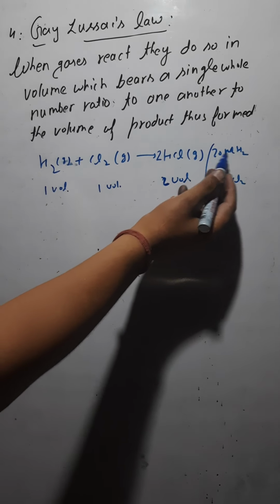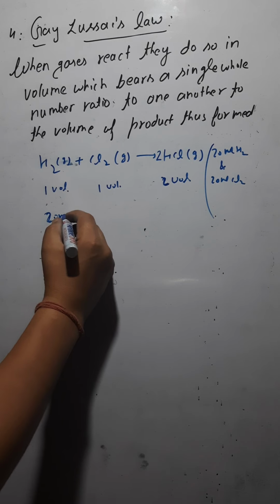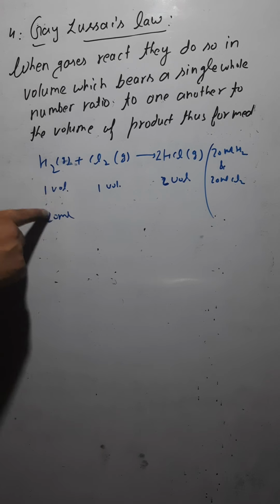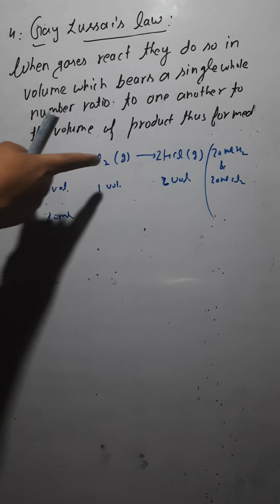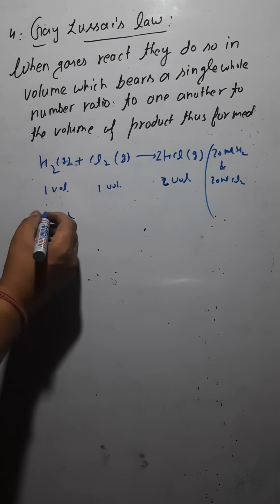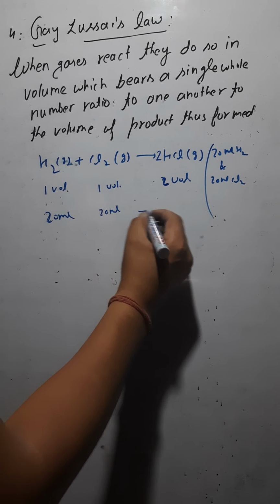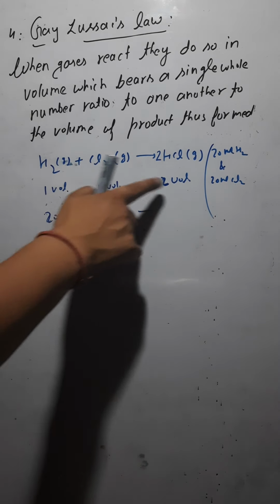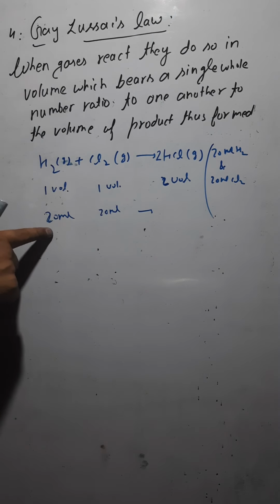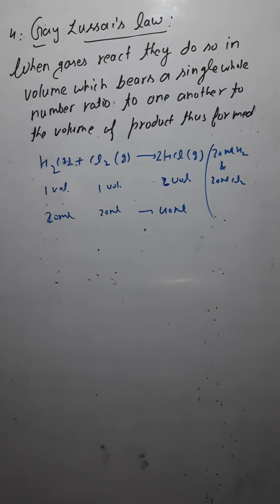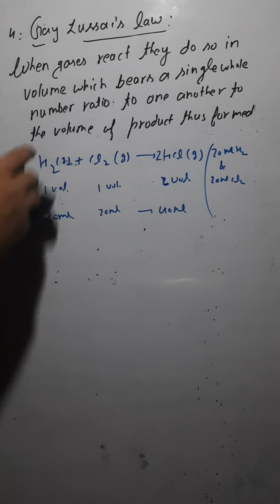Now listen, you take 20 ml of hydrogen, and this 20 ml of hydrogen is reacting with how much chlorine? Because here also you have 1 volume, if you take 20 ml of hydrogen gas, you take a similar 20 ml of chlorine gas. And by this reaction you get 2 volumes of hydrochloric acid. So for 1 volume you have 20, so for 2 volumes, how much hydrochloric acid would there be? It means 40 ml. The volume of the hydrochloric acid thus formed would be 40 ml. Getting this?